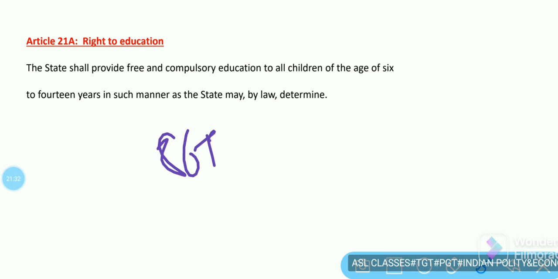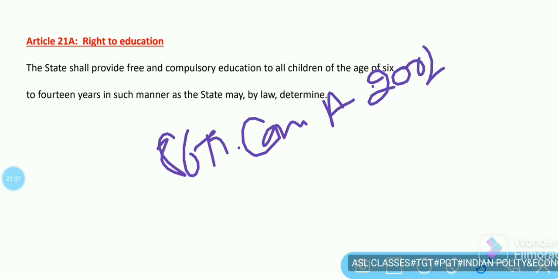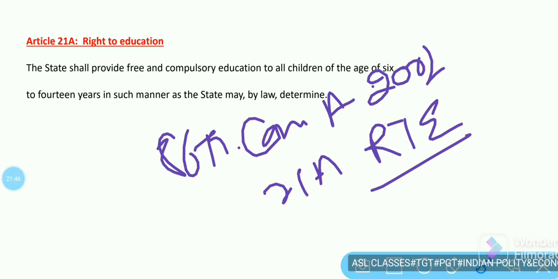The 86th Constitutional Amendment Act, 2002 inserted Article 21A in the Constitution, making the right to education, RTE, a fundamental right for ages 6 to 14 years, and it also added a fundamental duty in Article 51A as the 11th fundamental duty, which reads: it shall be the duty of every citizen of India to provide opportunities for education to his child or ward between the age of 6 to 14 years.